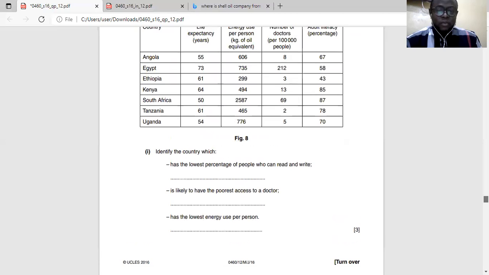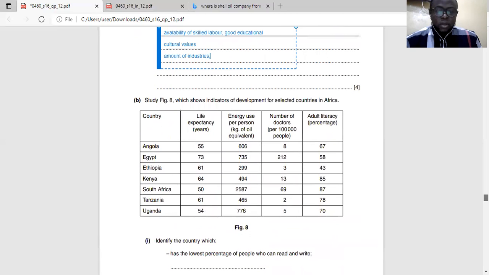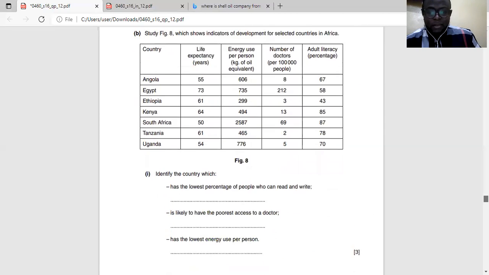It's likely to have the poorest access to a doctor. Number of doctors per 1,000. Come in, Tanzania. Imagine they have just two per 200,000. That's bad.